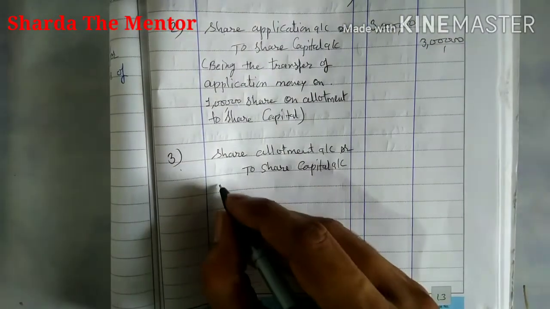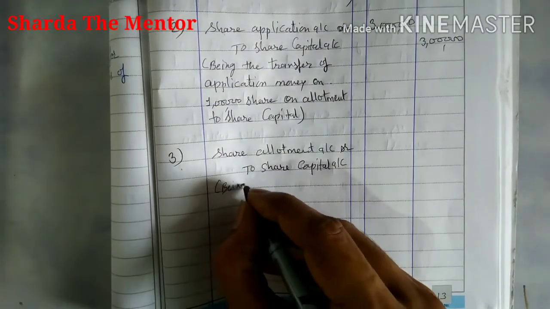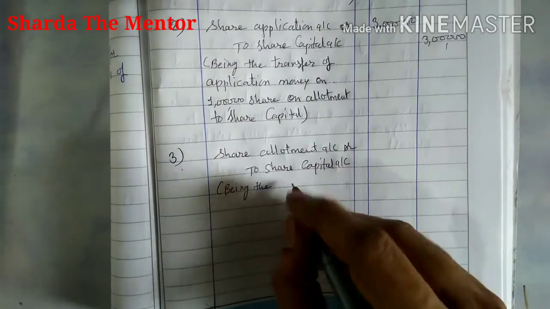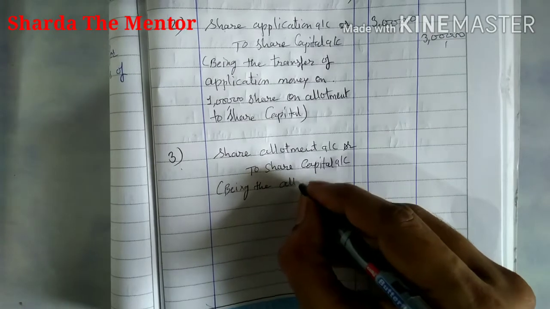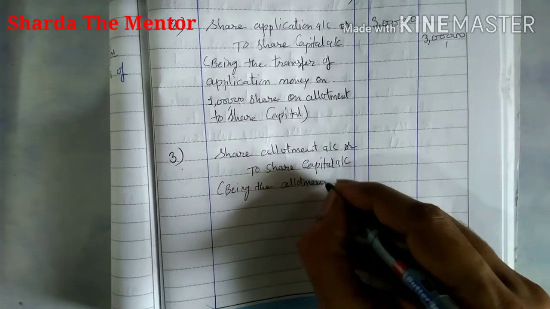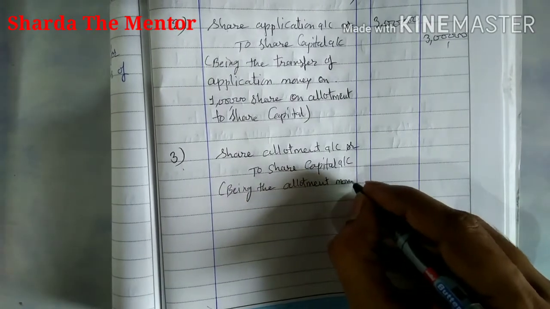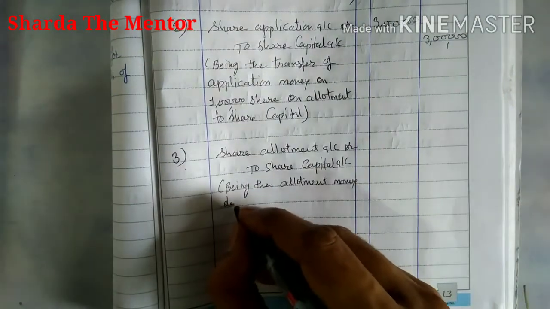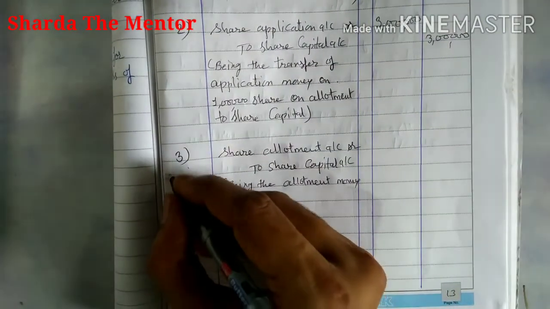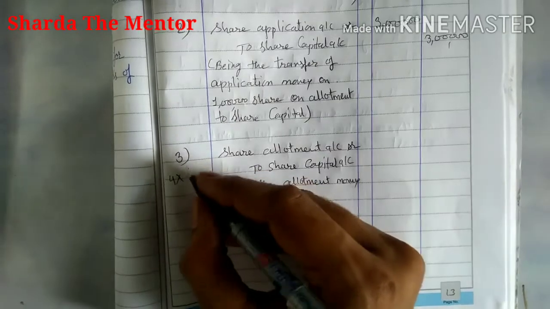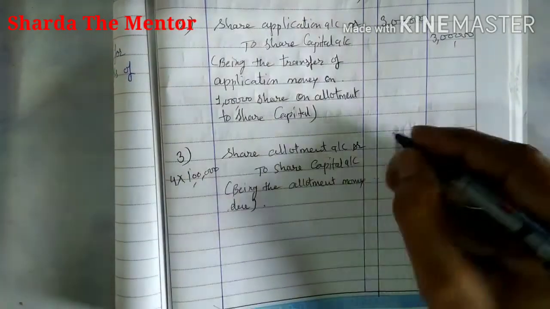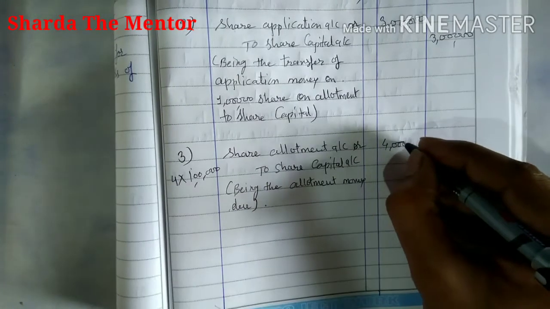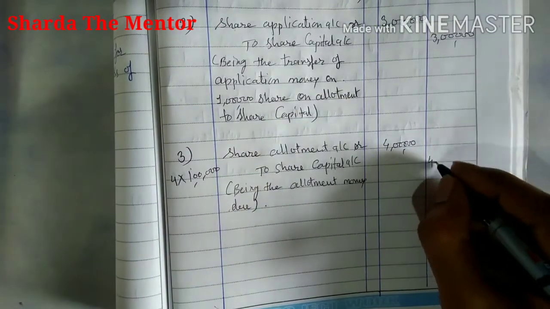Here you will pass the entry being the allotment money due, 4 rupees into 1 lakh shares, that will be 4 lakh rupees.